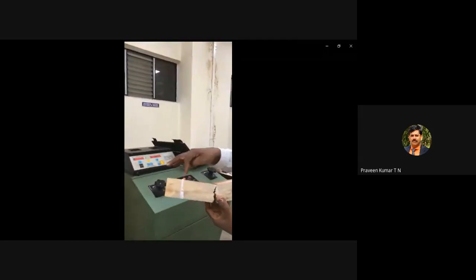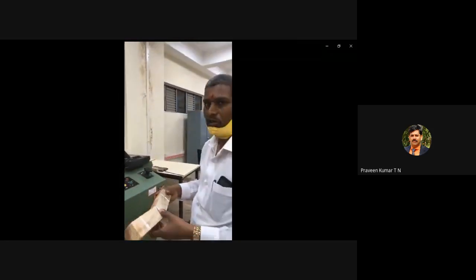Now you can observe there is a breaking of the specimen. Fracture load is 3.6. So the specimen failed at 3.10, then 3.20. Okay, it is the fracture load of the material. Same procedure for steel, also prepared.